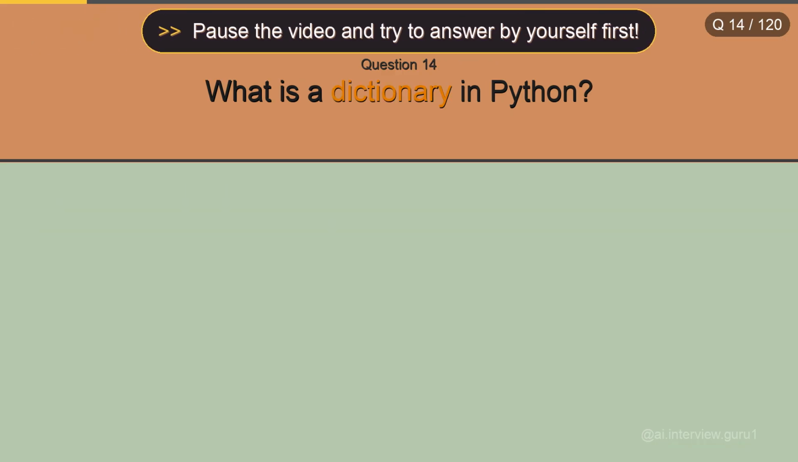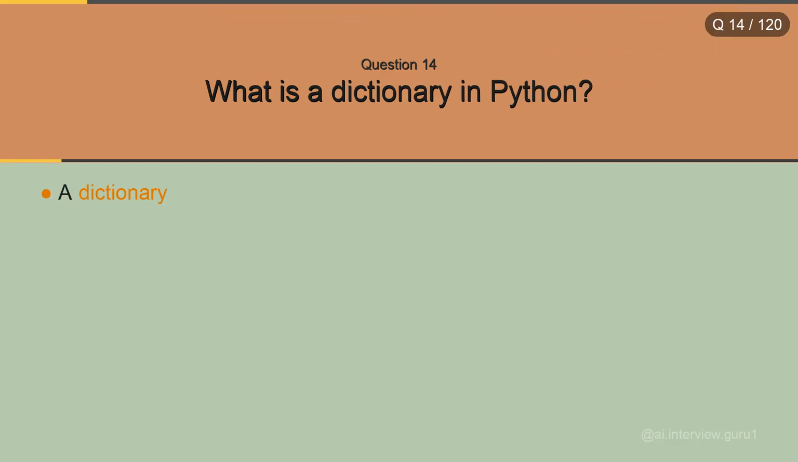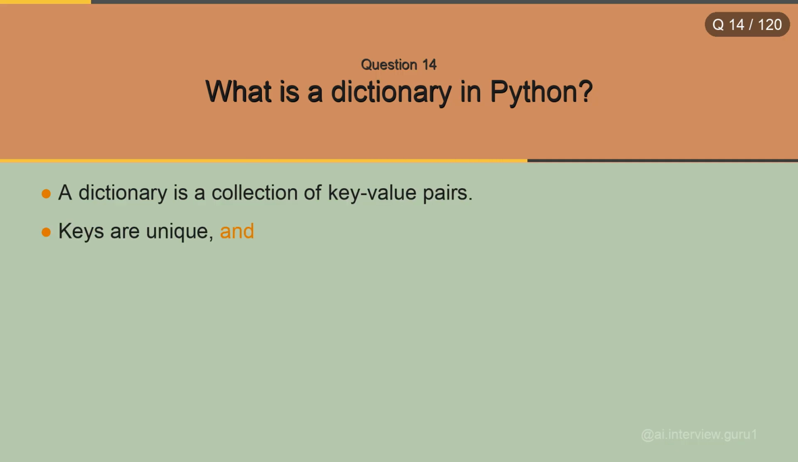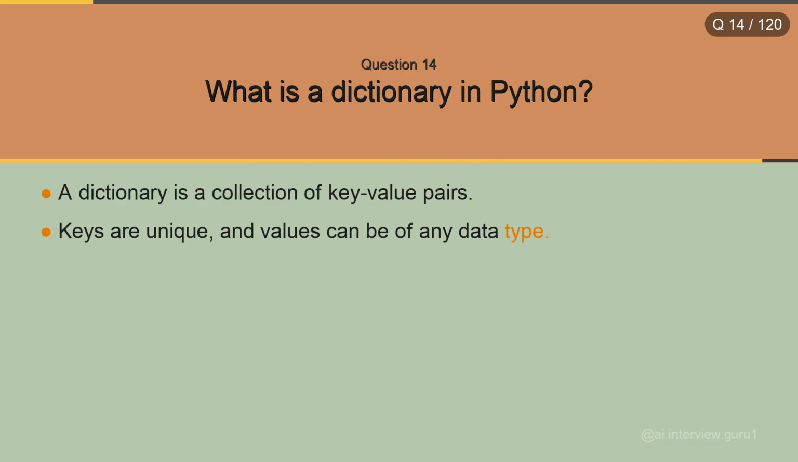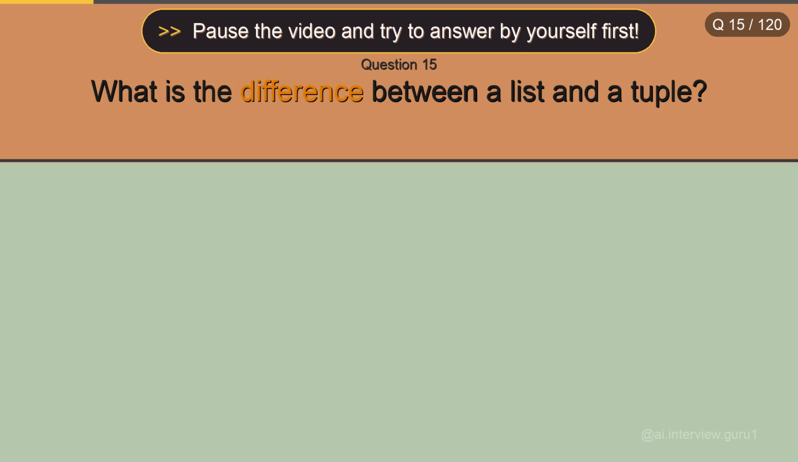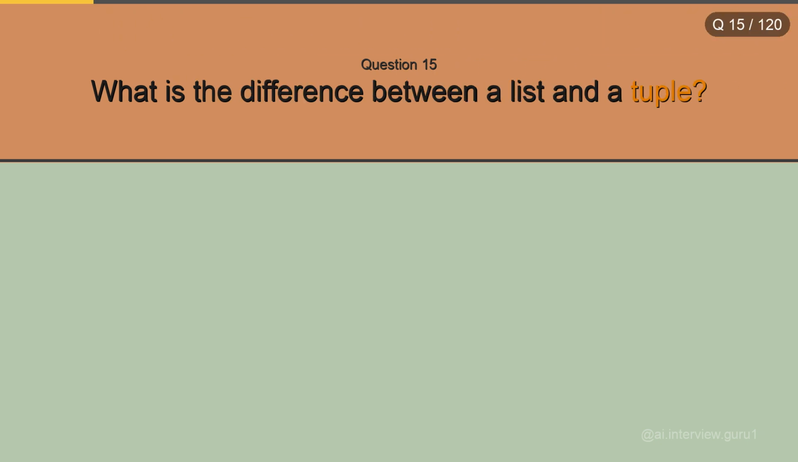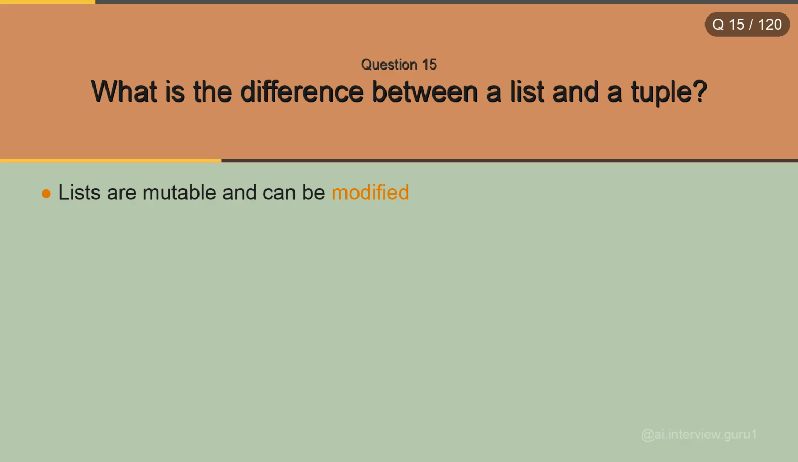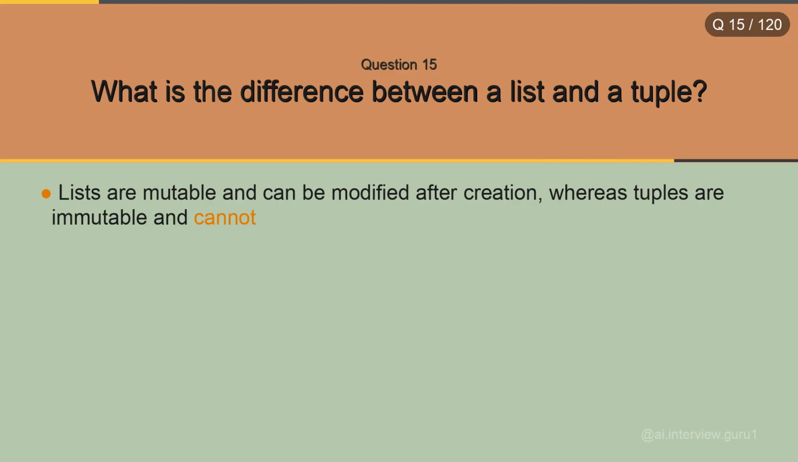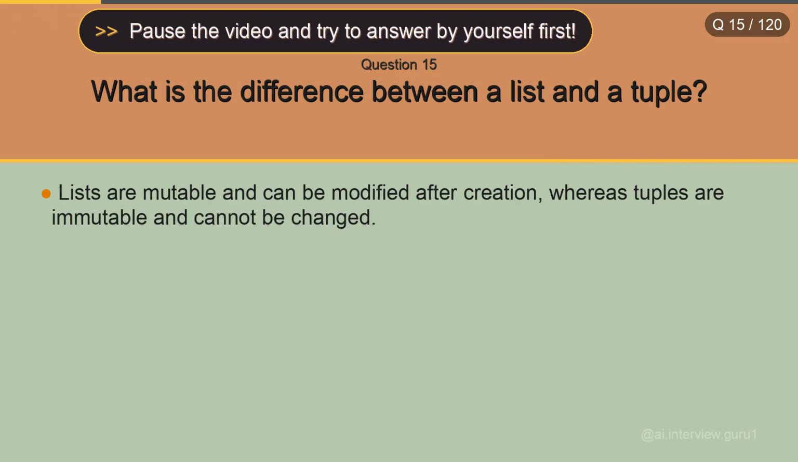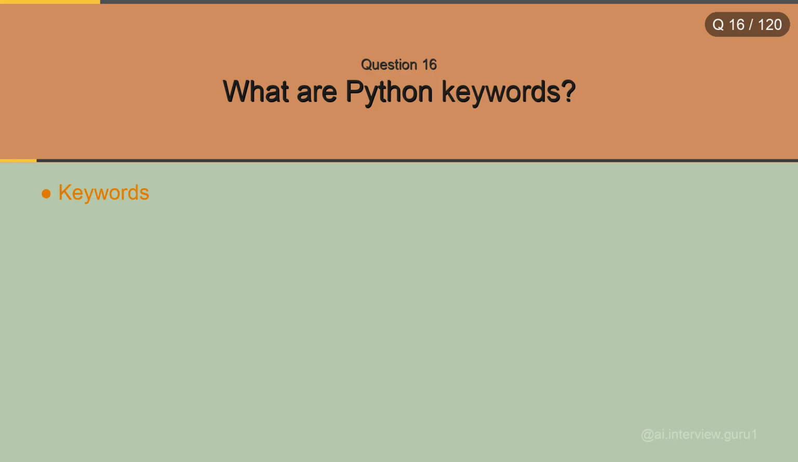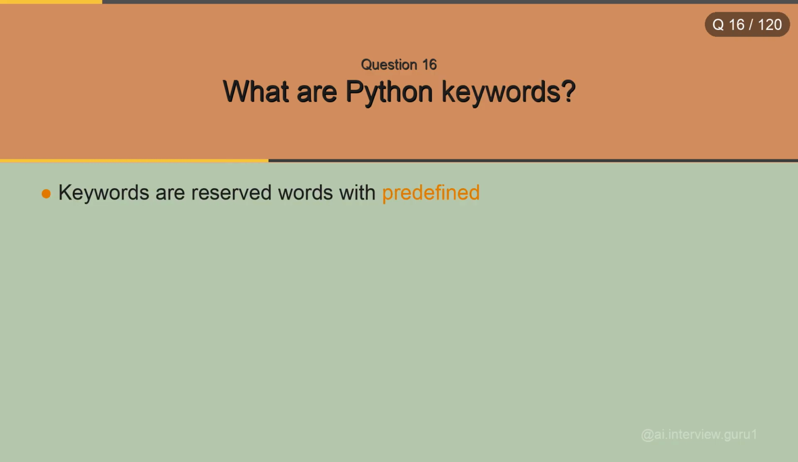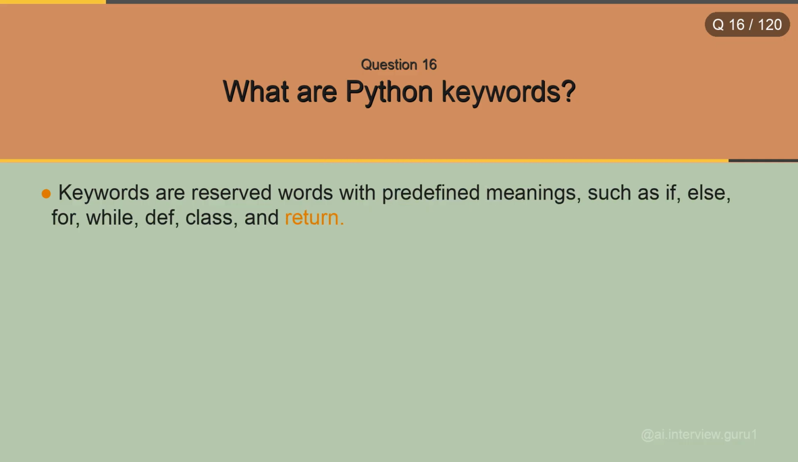What is a dictionary in Python? A dictionary is a collection of key-value pairs. Keys are unique, and values can be of any data type. What is the difference between a list and a tuple? Lists are mutable and can be modified after creation, whereas tuples are immutable and cannot be changed. What are Python keywords? Keywords are reserved words with predefined meanings, such as if, else, for, while, def, class, and return.